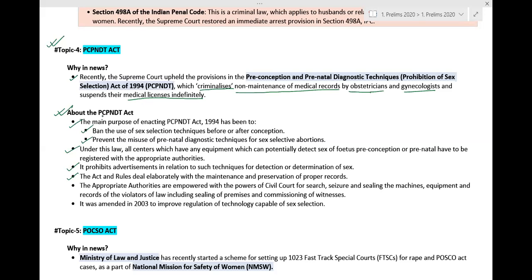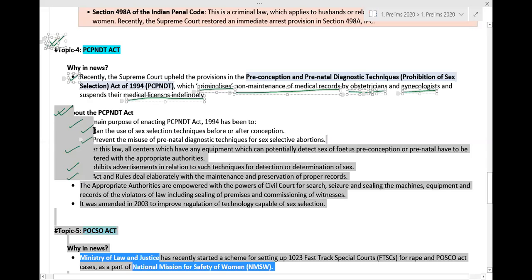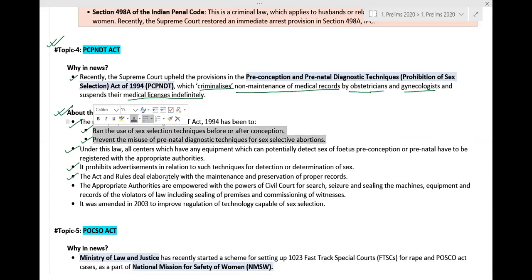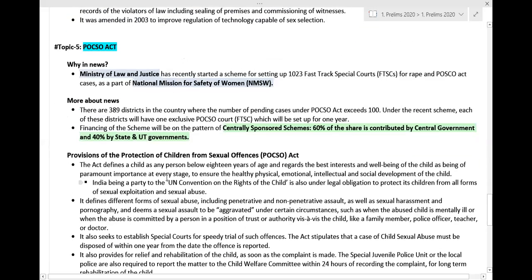Once again, let us see why it was in news. The Supreme Court has upheld its provision that criminalizes non-maintenance of medical records by medical professionals, and this particular Act may suspend their medical licenses permanently, for life. So that's why it was in news. And what is the main purpose? The main purpose has been enumerated over here for you, so you can simply read it once I share the document.